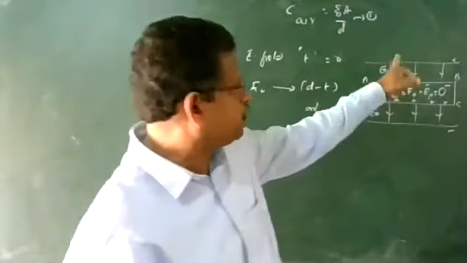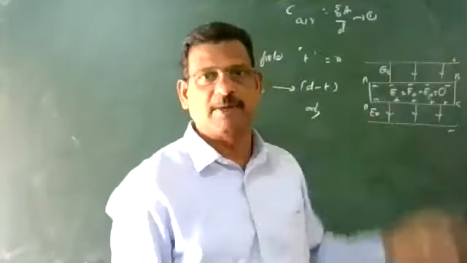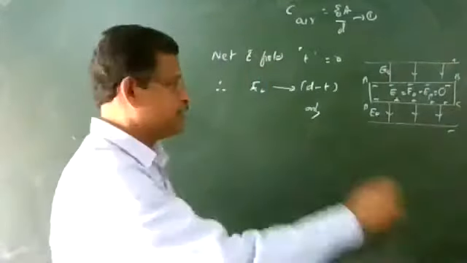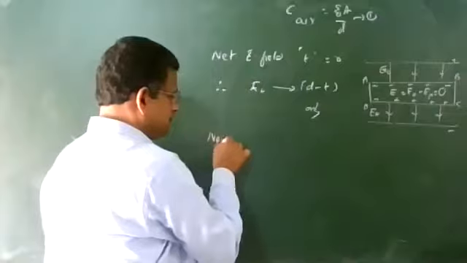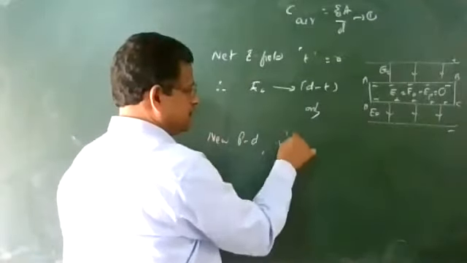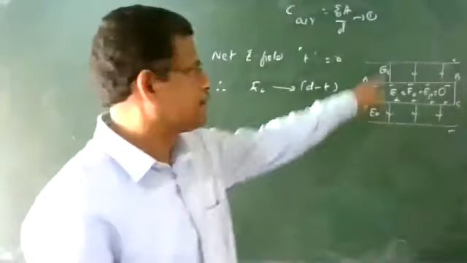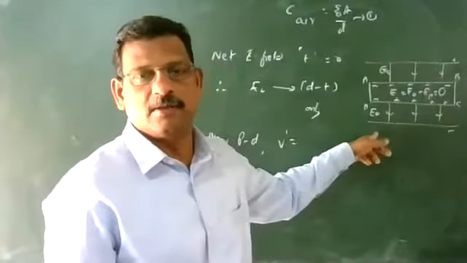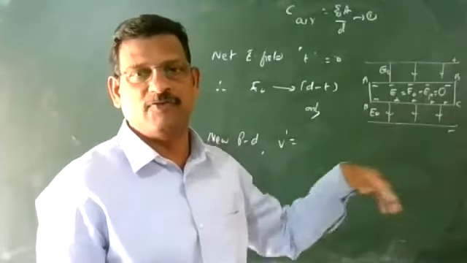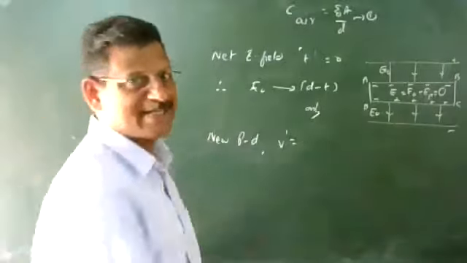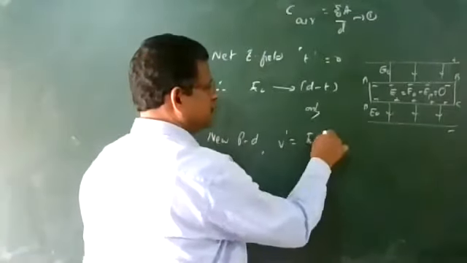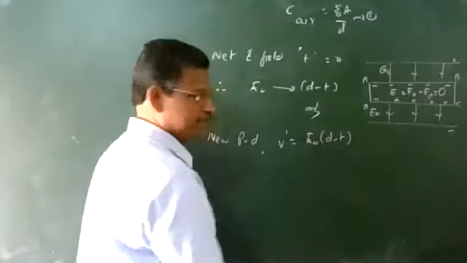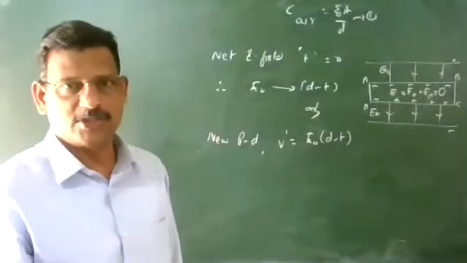Now what is the potential difference between the plates of the capacitor? The new potential difference between the plates of the capacitor is the electric field into the distance over which it exists, that is E naught into d minus t.